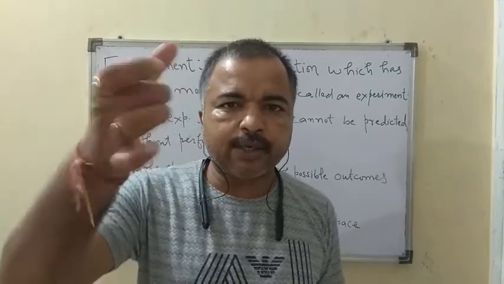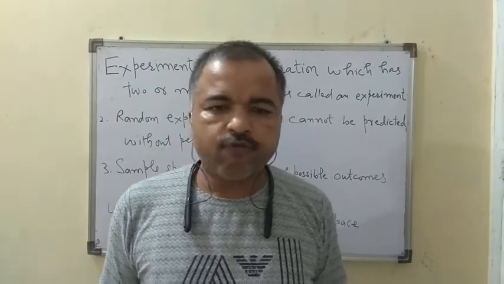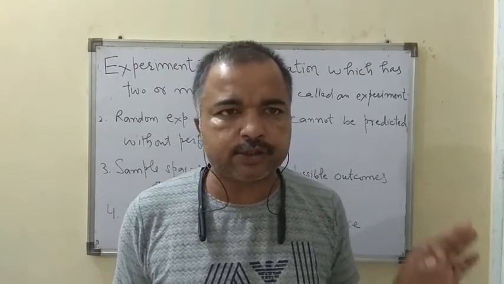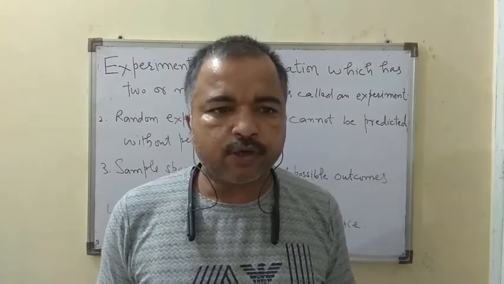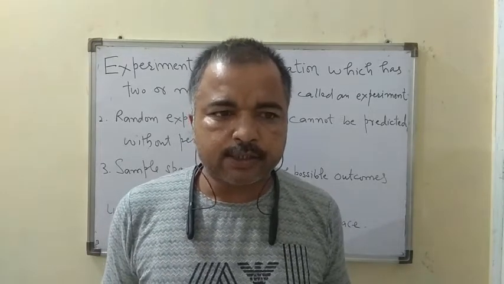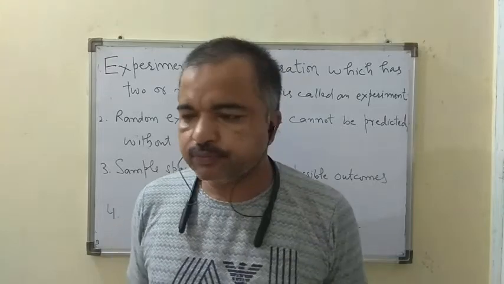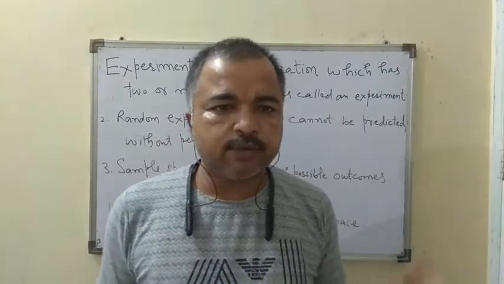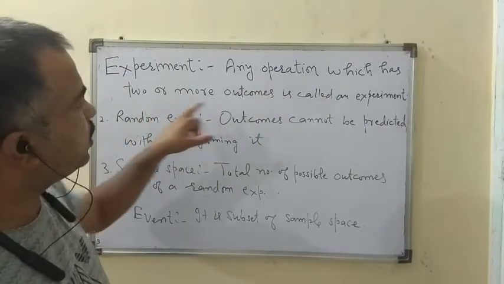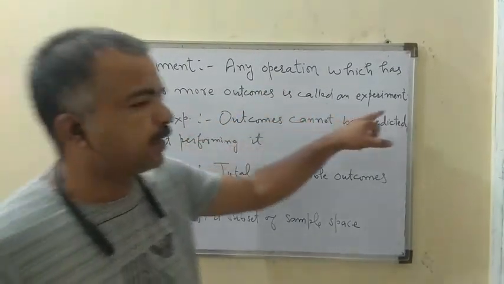If we toss that coin then only one will come, so this is not an experiment. That is, if two sides of a coin are the same and we toss it, then the result would be the same, so this is not an experiment. So what is an experiment? Any operation which has two or more outcomes is called an experiment.